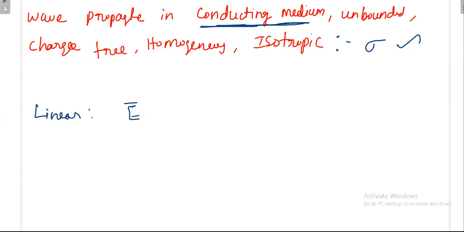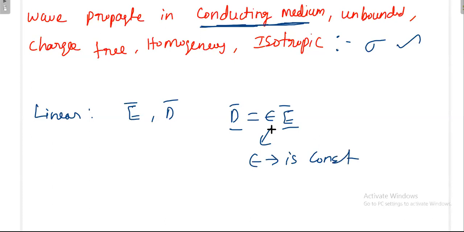Suppose you have an electric field and electric flux density, but D is equal to epsilon E. The direction of D and E is the same only when epsilon is really constant, not a vector quantity. Epsilon itself should not introduce any vector parameter. Once epsilon is constant, D and E will be in the same direction. Similarly for the magnetic field, B is equal to mu H. If mu is constant, then that is a linear medium.